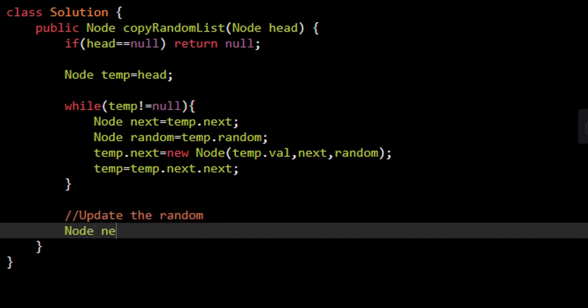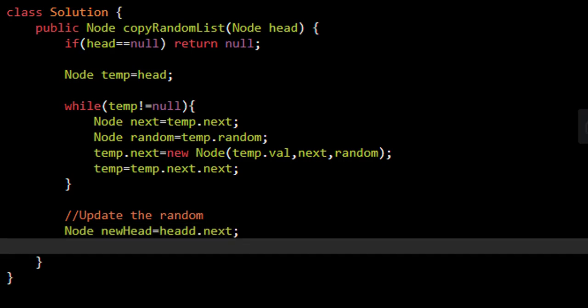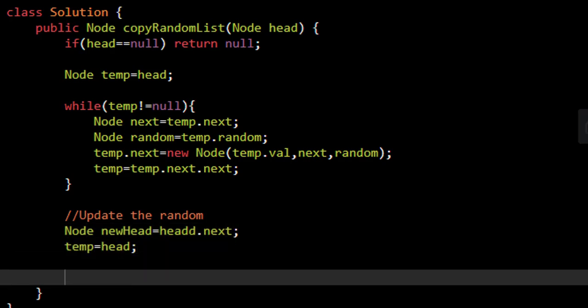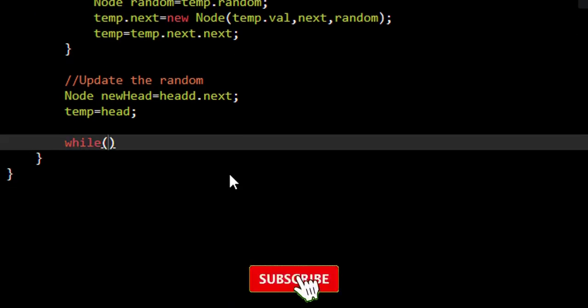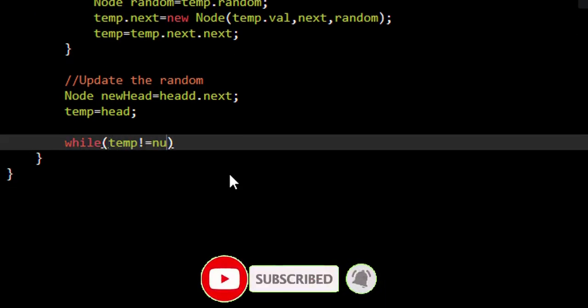Now we know that the new head, which is the head of the deep copy that we are trying to create, will be nothing but head.next. And now we again initialize the temp to head. Now we need to update the random pointers. So we'll again loop till the temp is not equal to null.